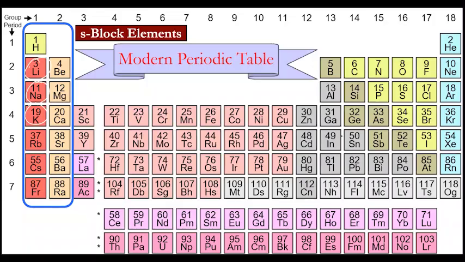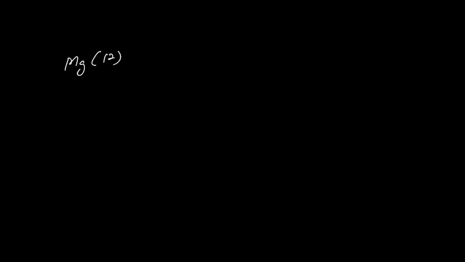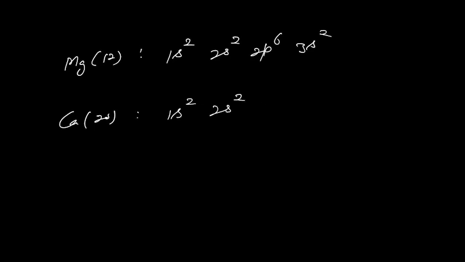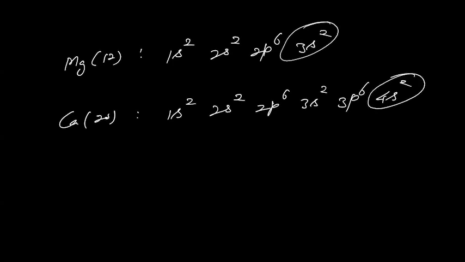Similarly, if you consider, say, magnesium 12 or calcium 20, you write the configuration: magnesium 1s2, 2s2, 2p6, 3s2. Calcium 1s2, 2s2, 2p6, 3s2, 3p6, 4s2. Here again the valence electron is in S subshell. So that's why S block.